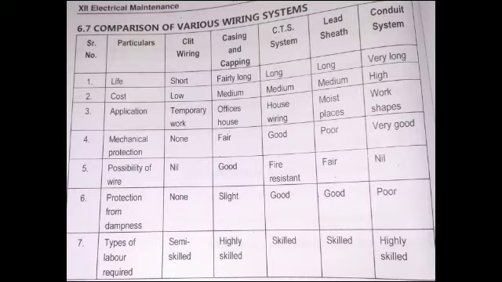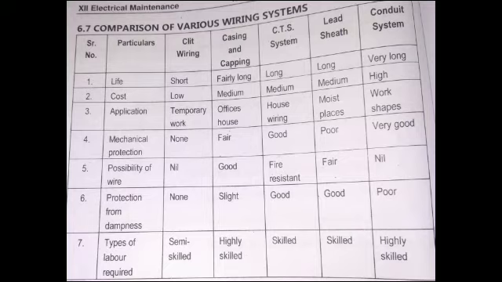Here is the comparison of various wiring systems, so you can see the comparison table. The first one is cleat wiring, the second is casing and capping, the third one is the CTS system, then lead sheath and conduit system. So we'll see life first. How many years can these wires work properly without getting damaged? So the first point is life.